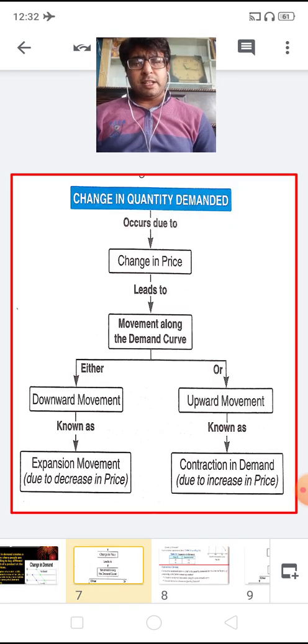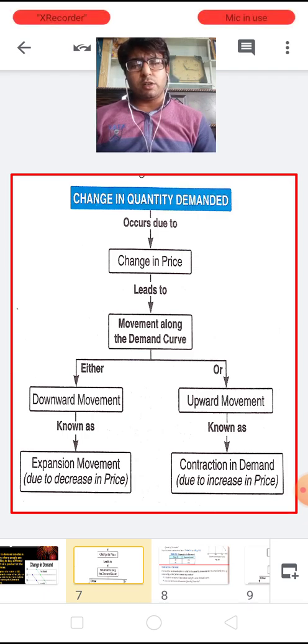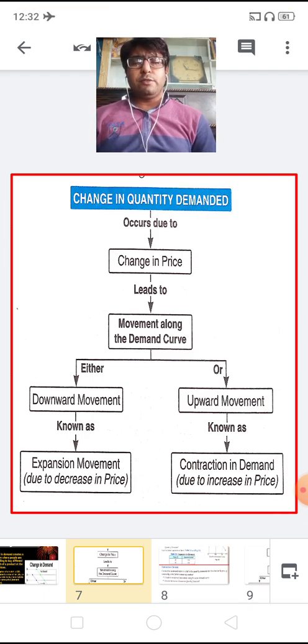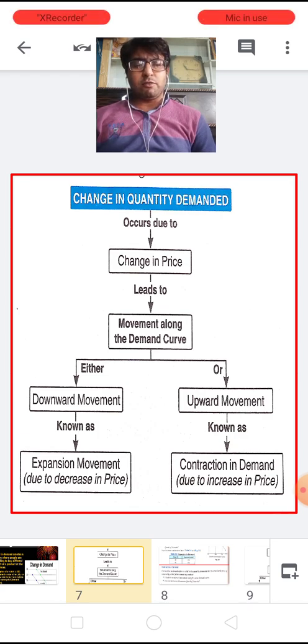So, with this explanation, we will understand that a change in quantity demanded occurs due to a change in price, which leads to a movement along the demand curve. Now, this movement along the demand curve can be expressed in two ways. Either it is a downward movement or it is an upward movement.